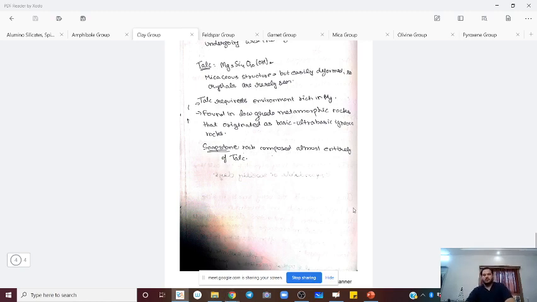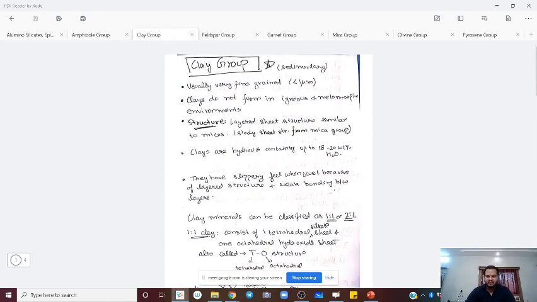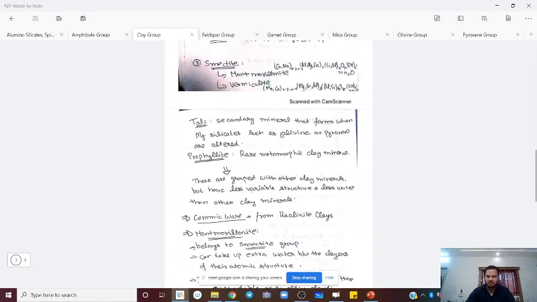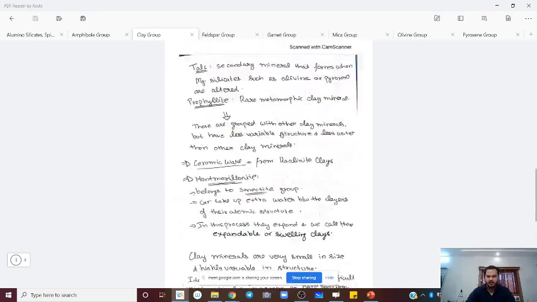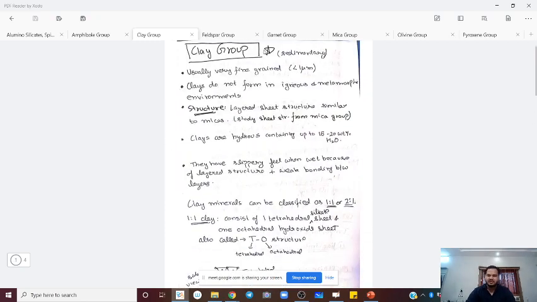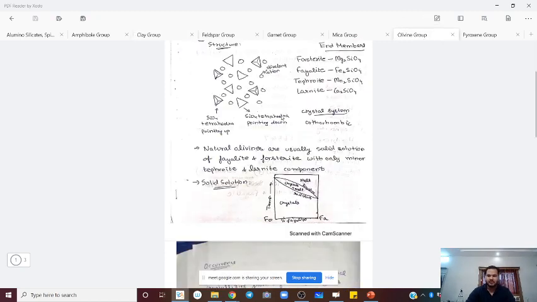So what I wanted to say is that we have uploaded a few PDFs, and these are well-structured handwritten notes of this mineral group. They are pretty much exam ready. If you are able to reproduce these in the exam, then you will get very good marks, about 80-85 out of 100. Like yesterday, or the day before yesterday, we finished olivine.